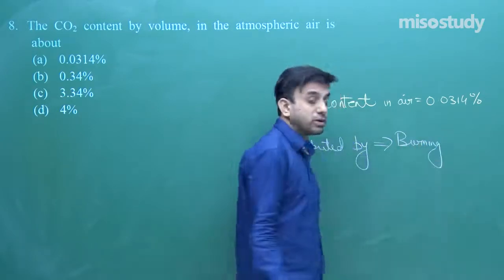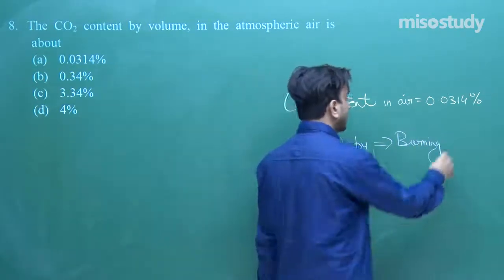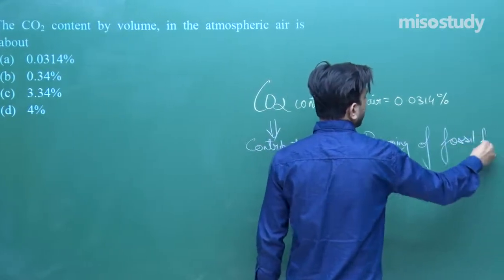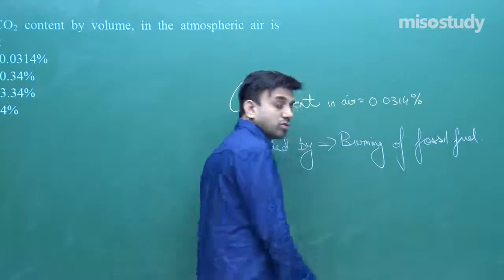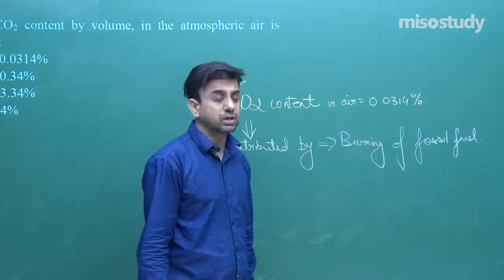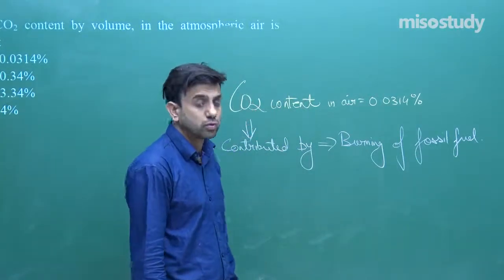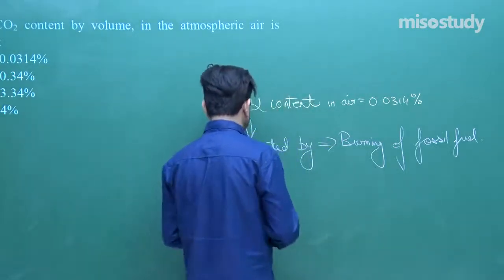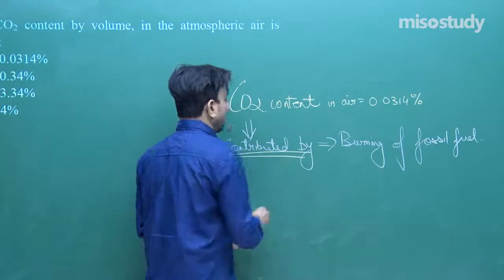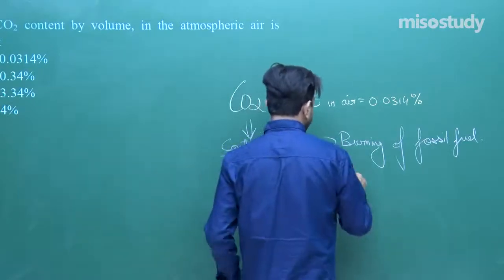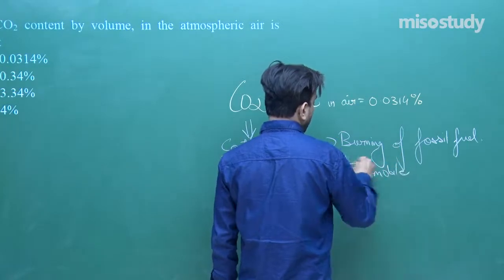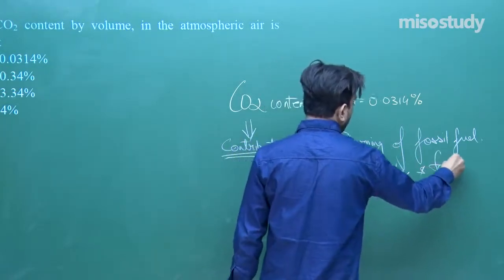In fact, even complete oxidation will give you CO2 plus water, because those will be hydrocarbons only, mostly. So burning of fossil fuel, right? Then we can talk about automobiles and factories also contributing.